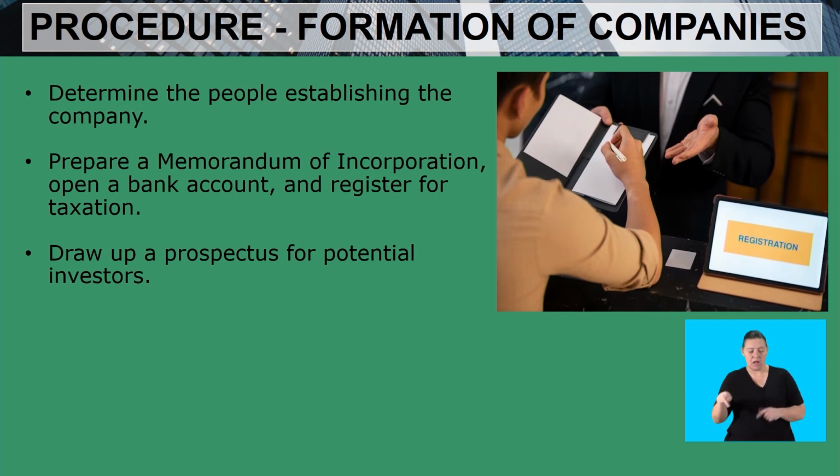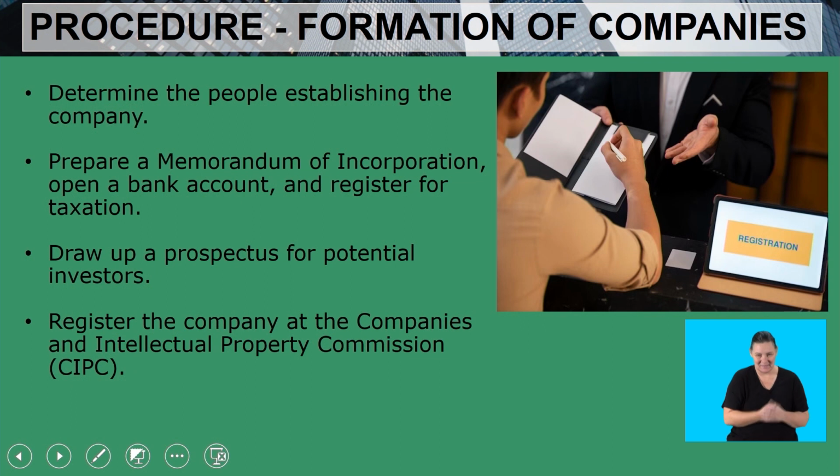We need to make sure that we draw up a prospectus, which is an invitation to the public to come and buy shares in a company. Register the company at the Companies and Intellectual Property Commission, CIPC. Then we have to register the company with the CIPC so that our company will be legal.